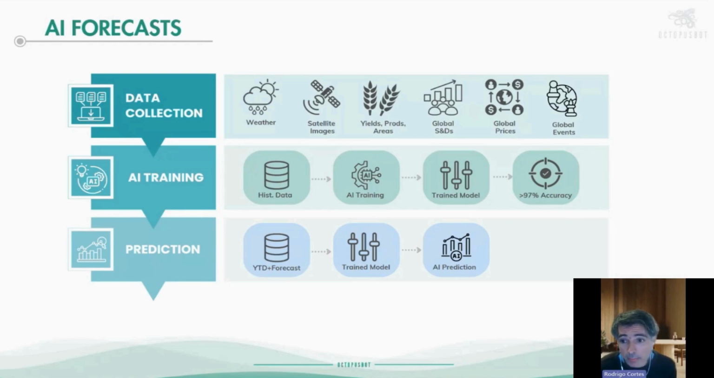And finally, we combine everything with global events that have been important in the last couple of years, such as the Ukraine war, what's happening in the Red Sea, what's happening in the Panama Canal, or, for example, Turkey deciding not to import anymore for the next couple of months.